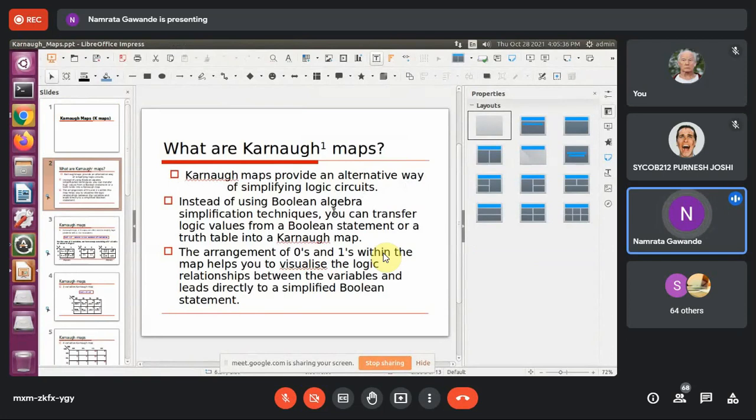Instead of using Boolean algebra simplification technique, you can transfer logic values from a Boolean statement or a truth table into a K-map. If a truth table is given, you can write that truth table in terms of a K-map. The arrangement of zeros and ones within the map helps you to visualize the logic, meaning some graphical representation is there. It is used to visualize the logic relationship between the variables and leads directly to a simplified Boolean statement.